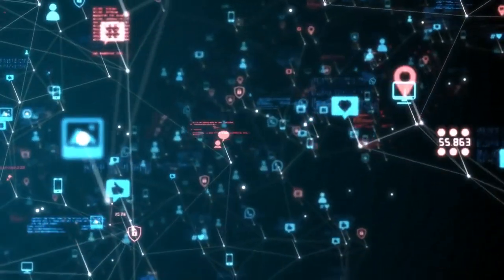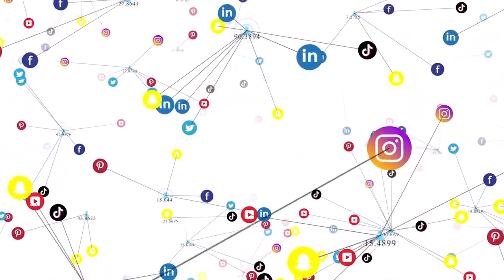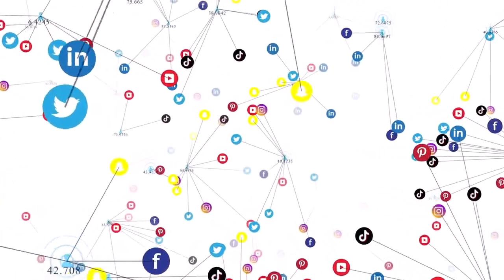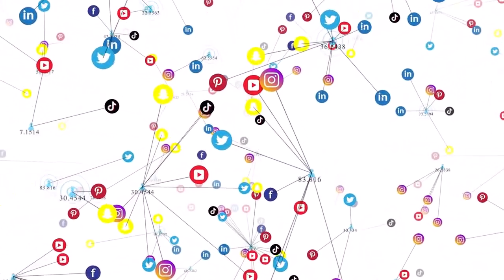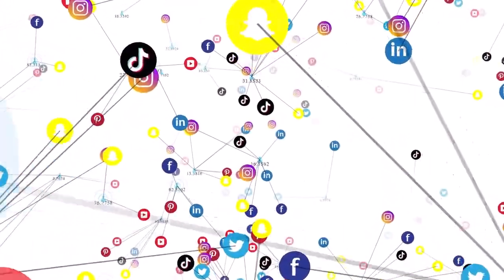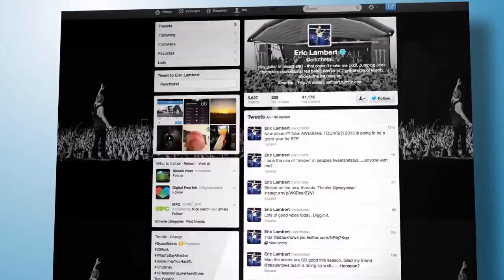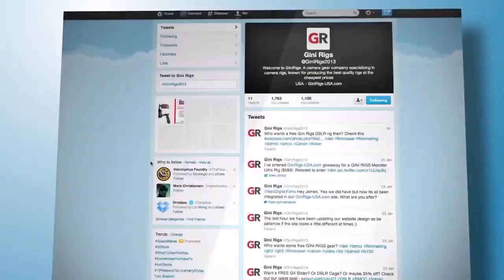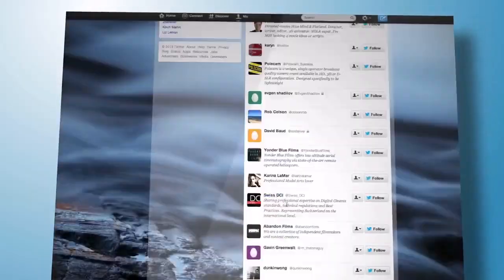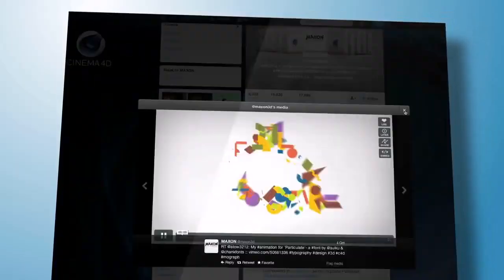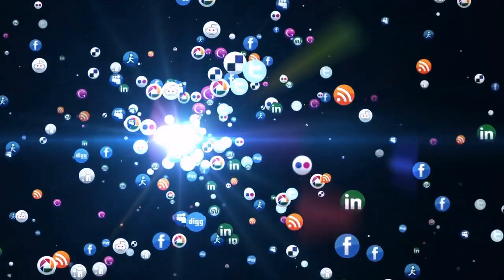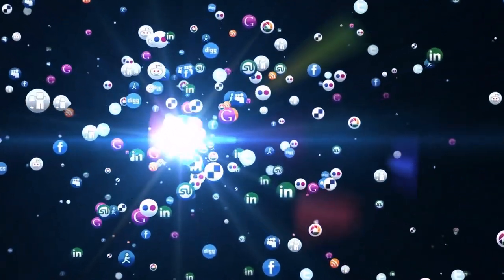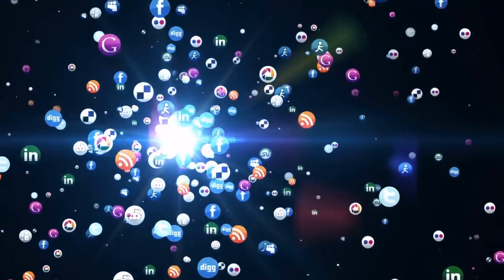Twitter/X. Twitter, now also known as X, is another fantastic platform to find trending topics. To use Twitter effectively, go to twitter.com and click on the Explore tab. Check out the trending section to see the latest trending hashtags and topics.